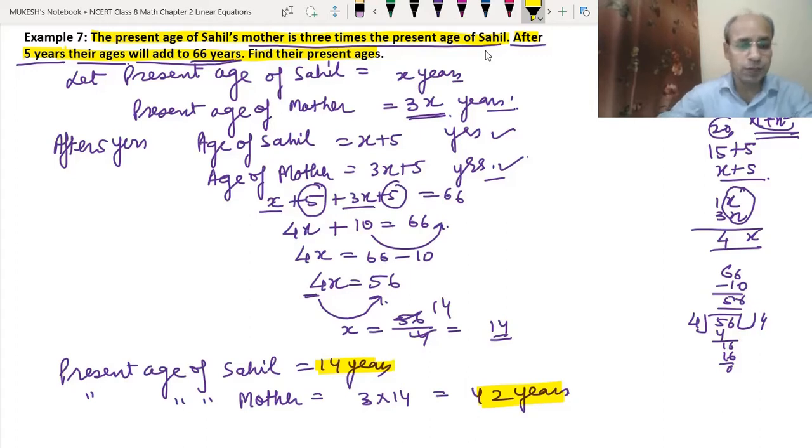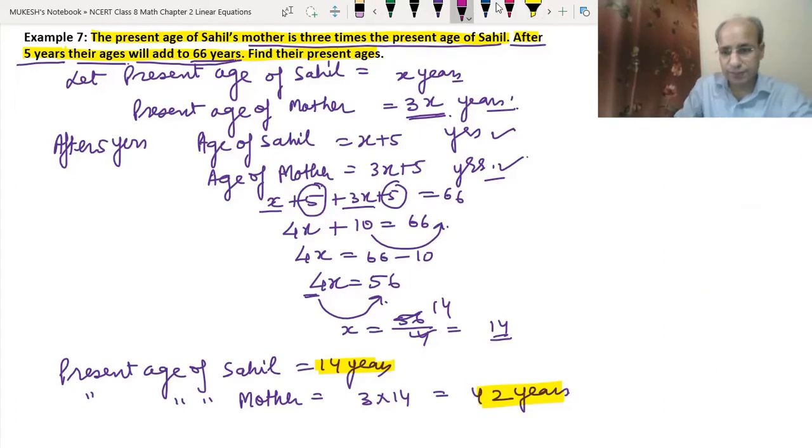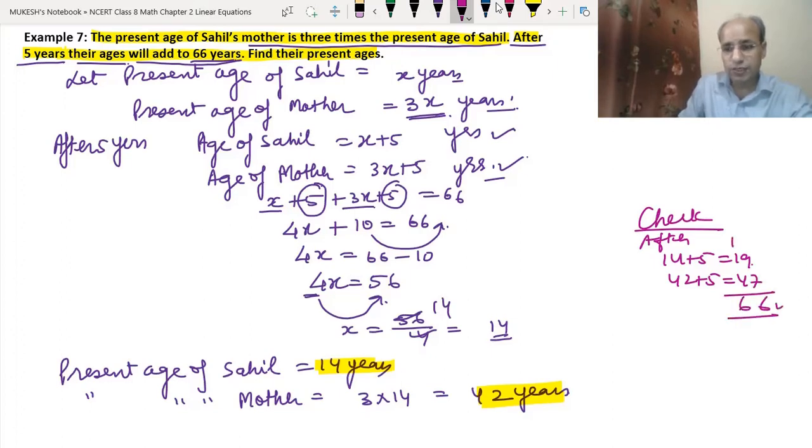Okay. I hope you would have understood. Now see how to check the answer. Check. Now after 5 years, 14 plus 5 means 19 and 42 plus 5 means 47. Now we add them: 9 and 7 is 16, carry 1, 1, 2, 6. So we get 66, as we are getting here. So this is the check. We can check our answer by putting the values into the question. So what is the main thing? First we have to make the proper equation, then we have to solve.